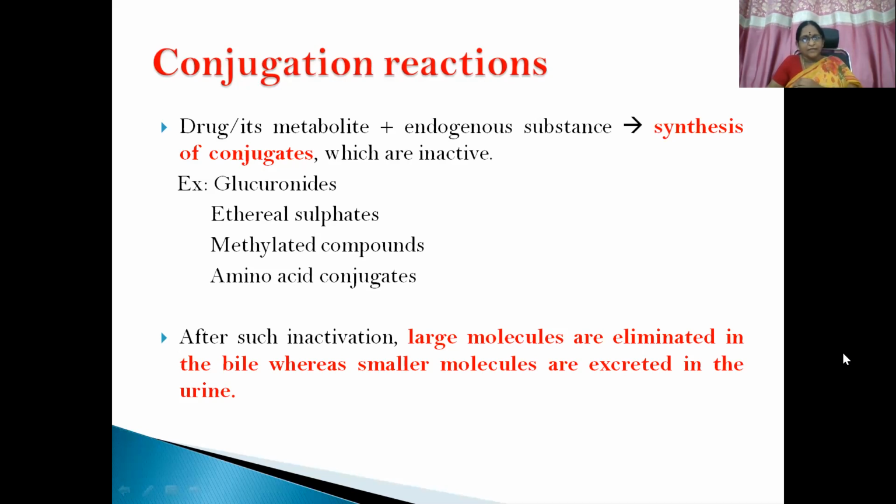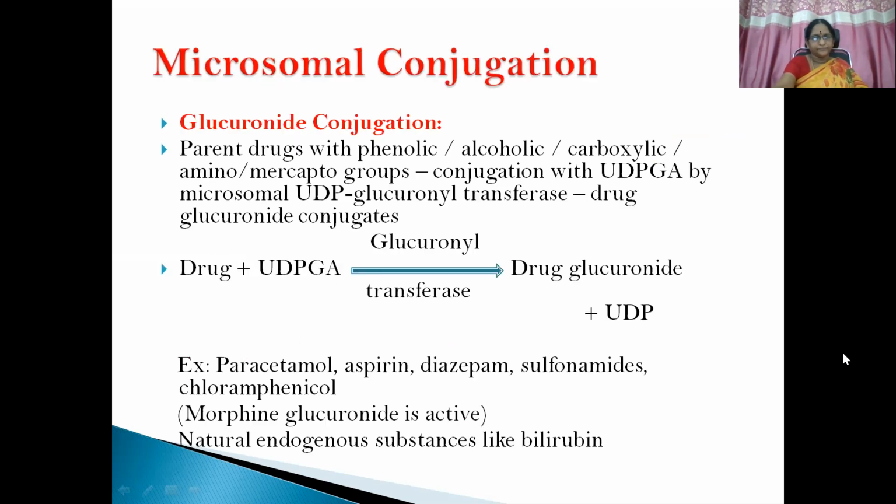All these molecules combine, they act like endogenous substances, and they give rise to synthesis of conjugates which are inactive so that they can get eliminated out of the body through excretion. After such inactivation, large molecules are eliminated in the bile, whereas small molecules are excreted in the urine. This is the principle. Okay.